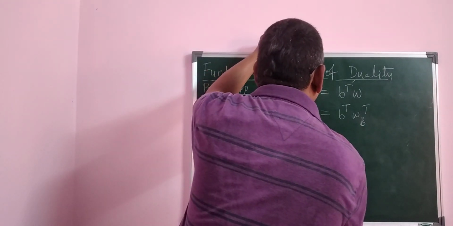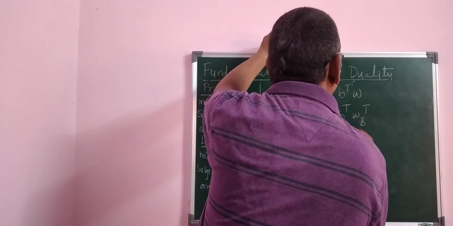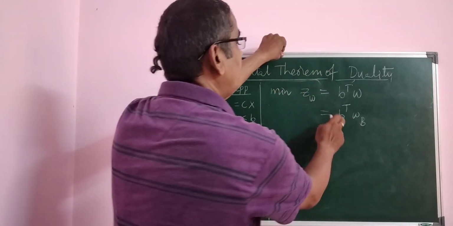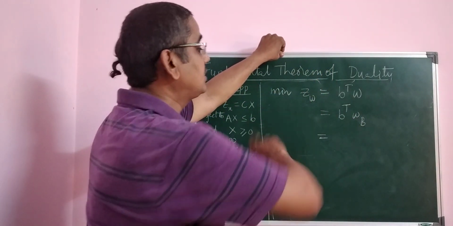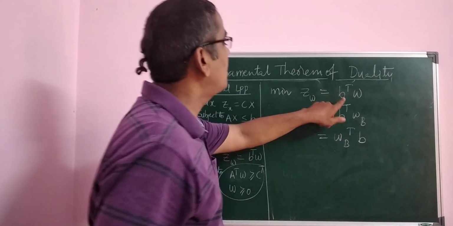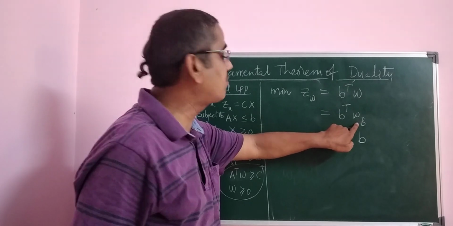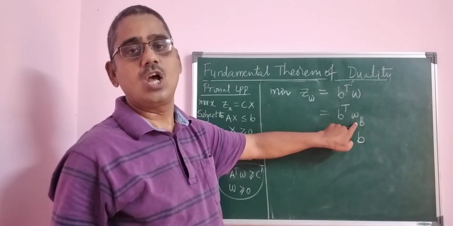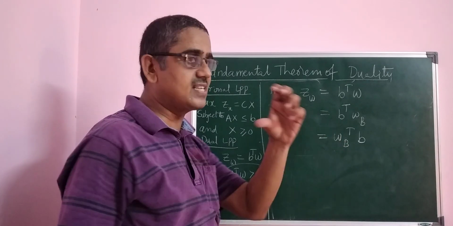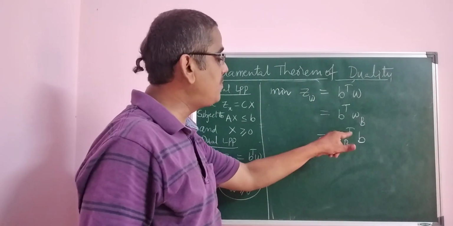Now I take the reverse of this particular value, not the transpose: b transpose omega B. Now I consider it as omega B transpose b. So you see here, b transpose omega, in the place of omega I have considered omega B. And thereafter I am considering the same value, because it is a scalar. I am considering omega B transpose b.